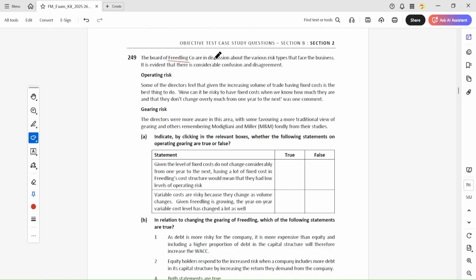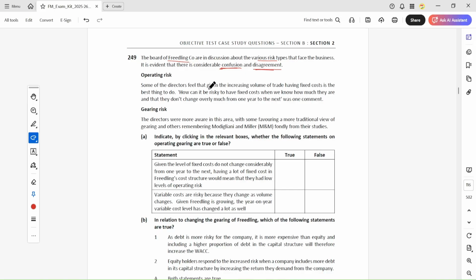The board of Fredling company are in discussion about various risk types that face the business. It is evident that there is considerable confusion and disagreement among the directors, the board. Okay, so the operating risk and the gearing risk.